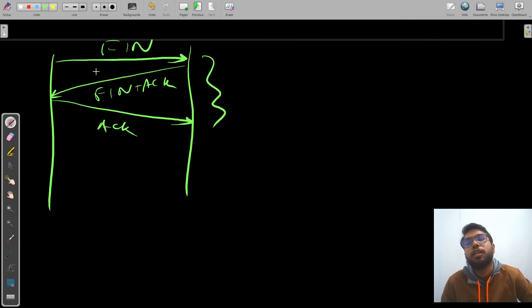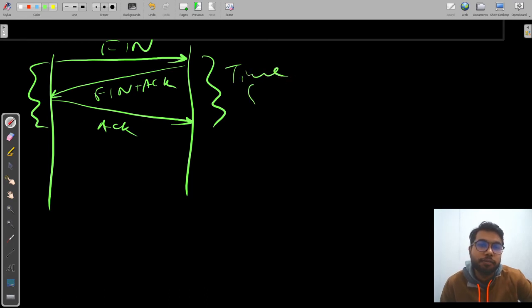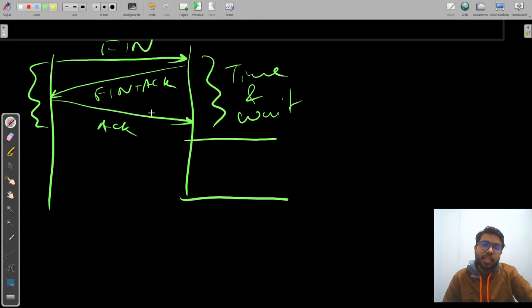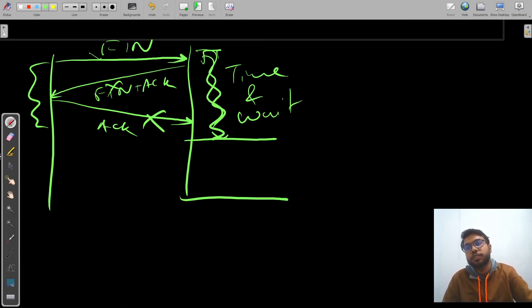The time taken for these things is what your time and wait is. What that basically means is once that timer is over, you would end the connection anyway, even if something gets lost. This is the time it would ideally take to properly terminate your connection.